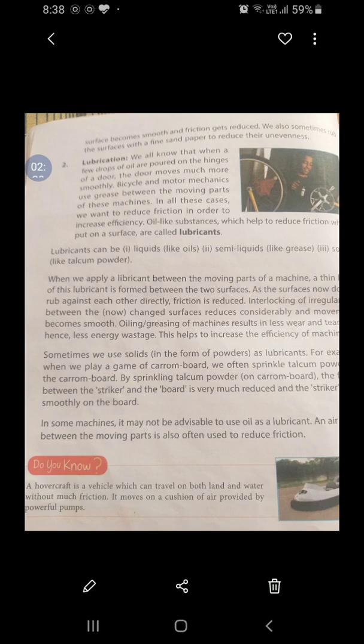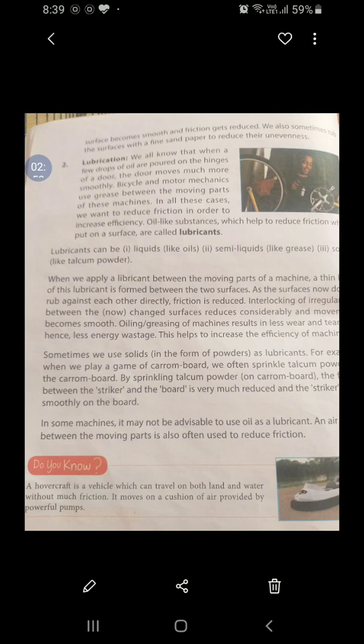My second method is lubricants. We all know that when few drops of oil are poured on the hinges of the door, when a door makes a noise while opening or closing, what do we do? We apply few drops of oil on the hinges and the door moves much more smoothly.